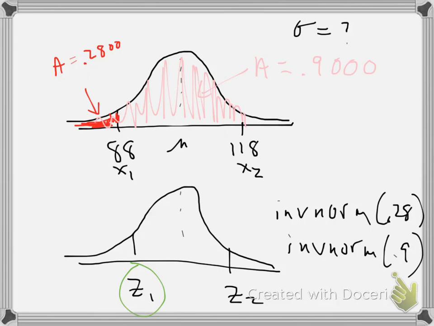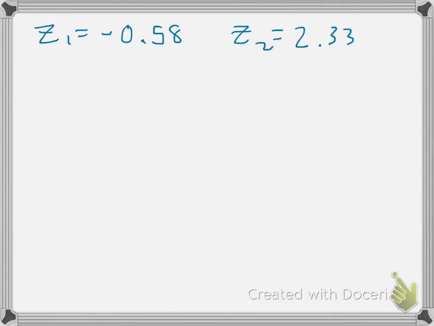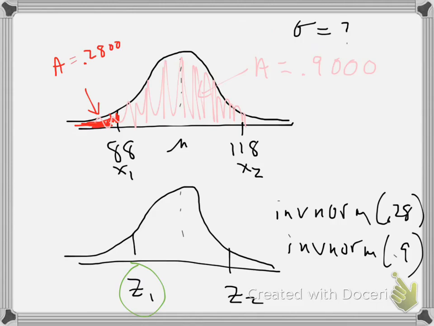Okay, did you find your z-scores? I calculated this. I got z1 to be negative 0.58 and z2 to be 2.33. Hopefully you got those same z-scores as well.